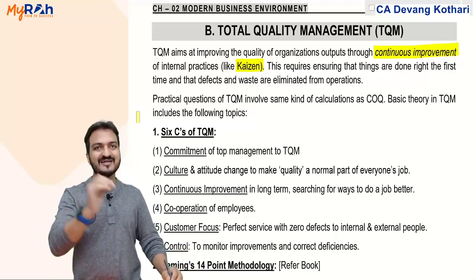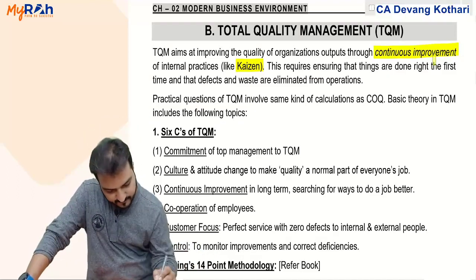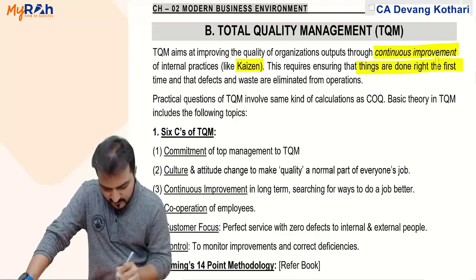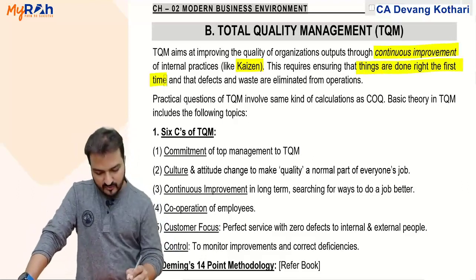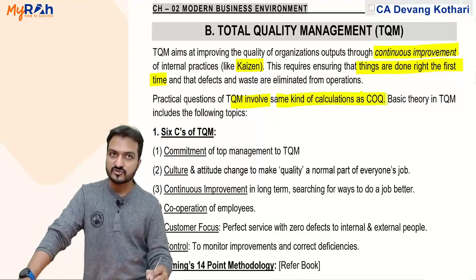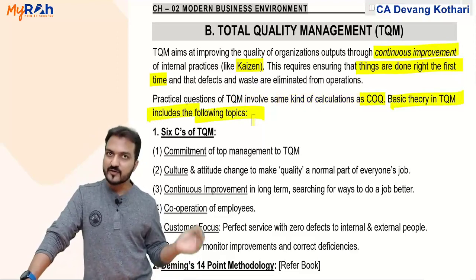Defects should be produced lesser and lesser. So the purpose is that things are done right the first time itself and the defects are eliminated. Practical questions of TQM will involve the same kind of calculations as cost of quality. And the basic theory in TQM involves the following topics.